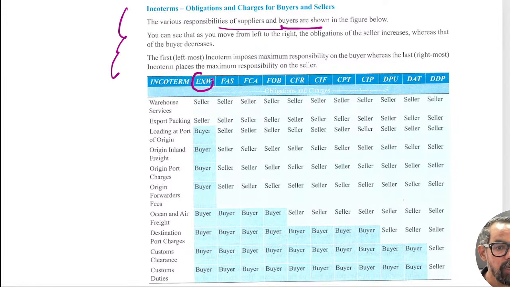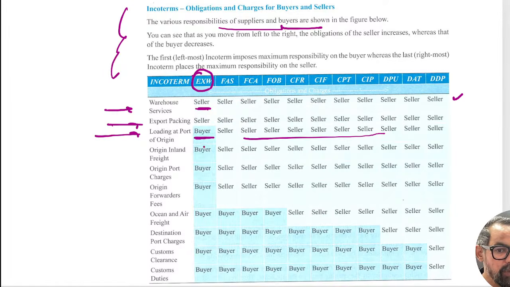Like let's say Ex Works, okay. So warehouse services will be done by the seller. Then in all the cases, warehouse services related fee, FAS, FCA and all those particular ones are generally the responsibility of the seller. Export packaging, again all the responsibility belongs to sellers. Loading at port, okay, buyer, then it is seller, okay. For Ex Works it is buyer who will be responsible. For the remaining areas, the seller will be responsible.